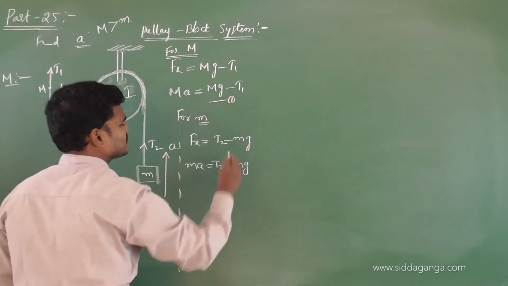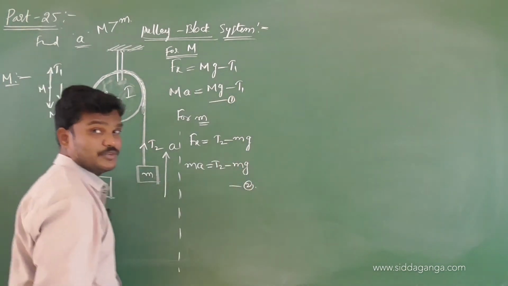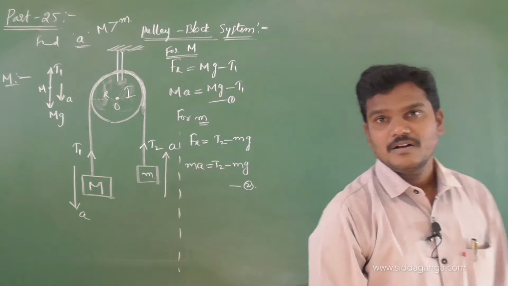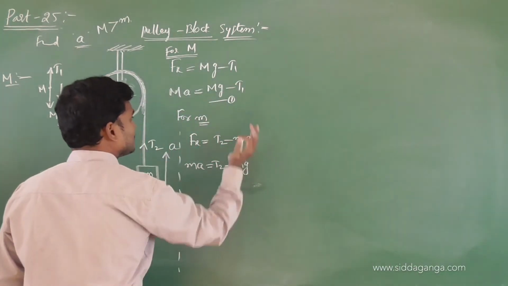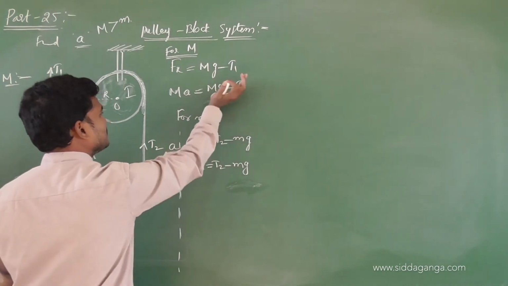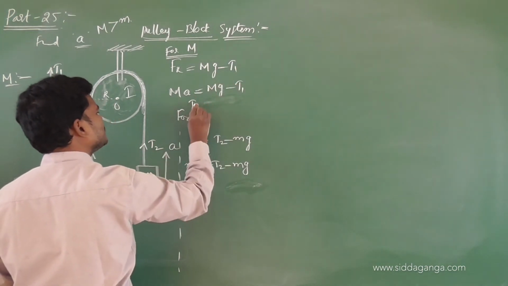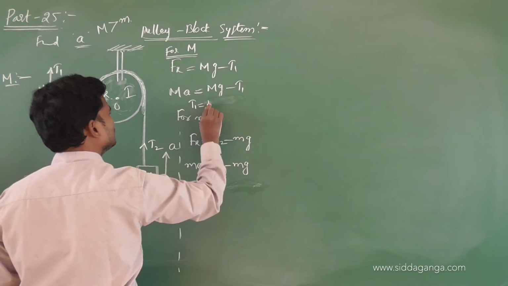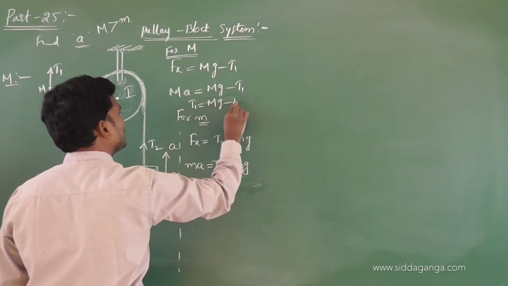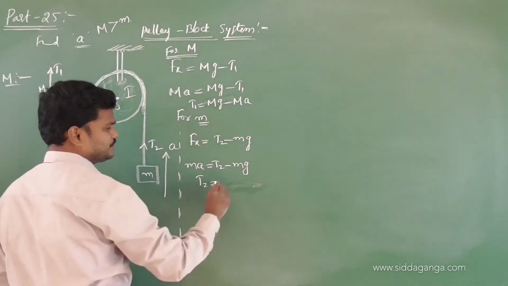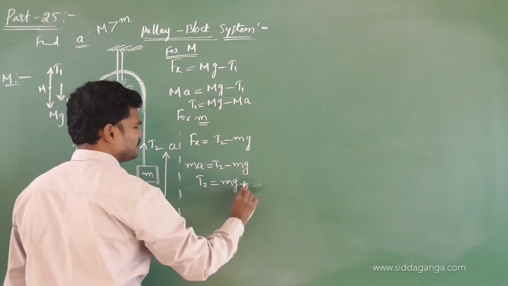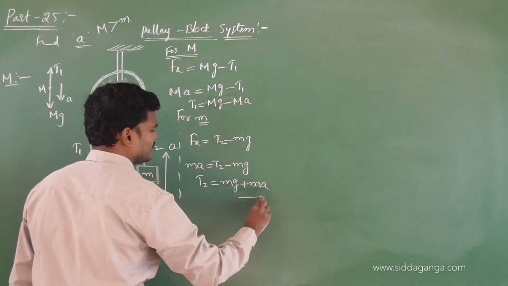Let us take these as equations 1 and 2. I got two equations. Let us write the T1 equation from the first and the T2 equation from the second, so that I can use T1 and T2 in the next steps. What is T1 here? T1 is equal to Mg minus MA. Tell me the T2 value. T2 is mg plus ma.